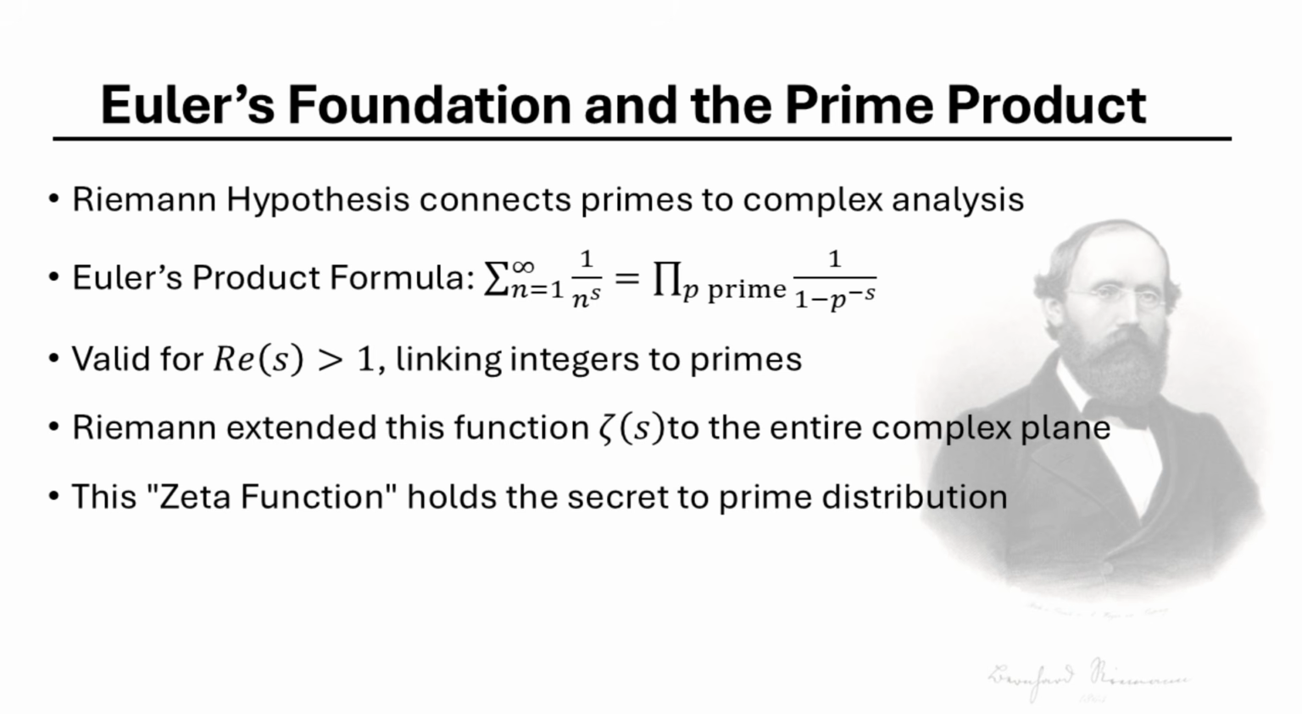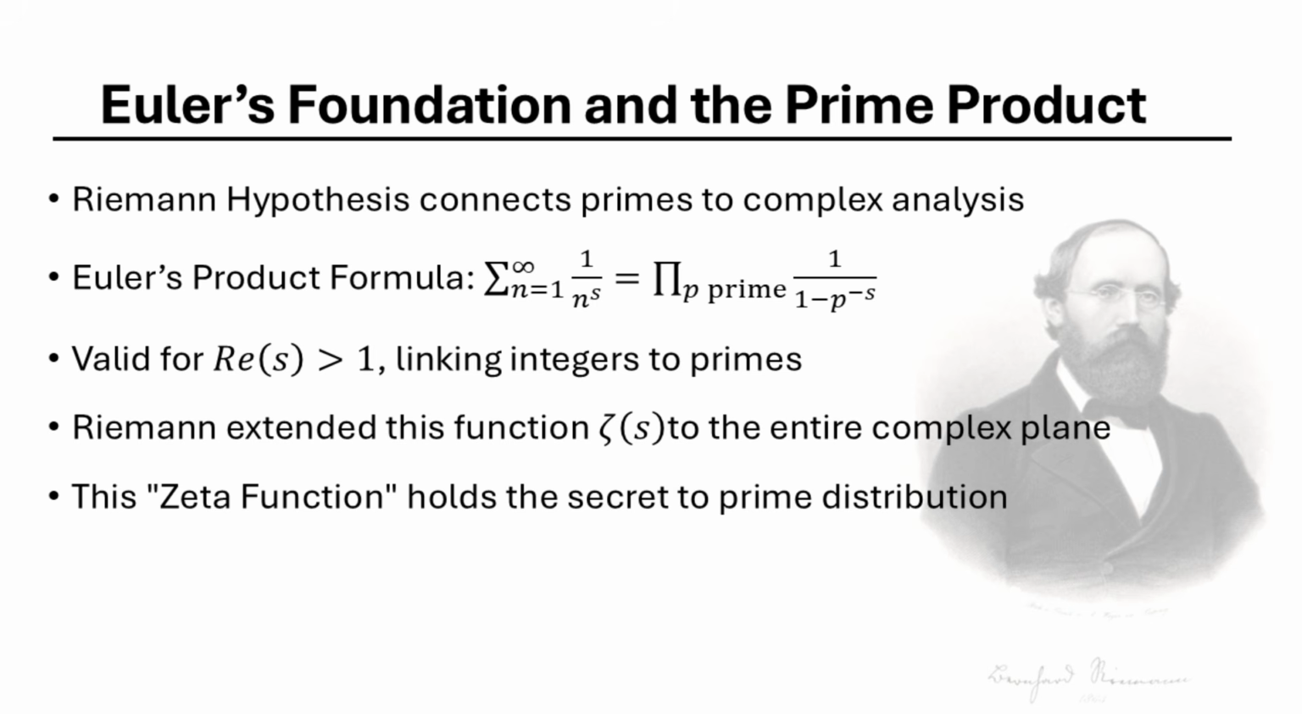In spoken math, the left side is the sum from n equals 1 to infinity of 1 over n to the power of s. The right side is the product over primes p of 1 over, in parentheses, 1 minus p to the power of negative s. This formula is valid when the real part of s is greater than 1.